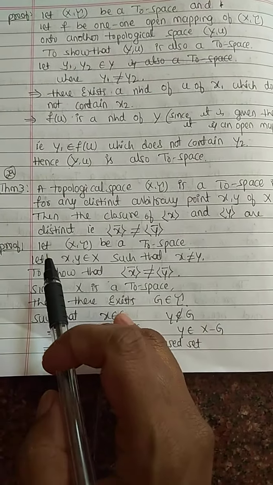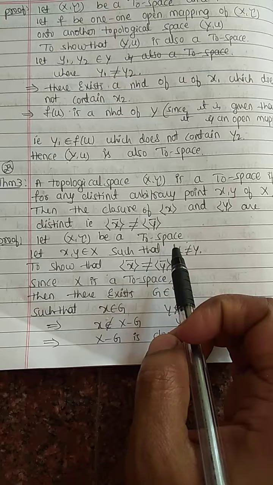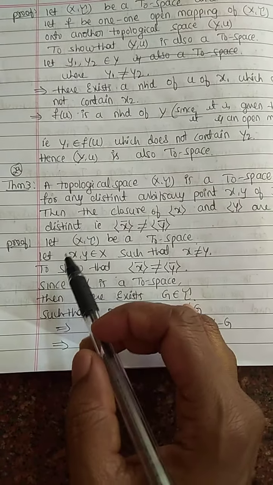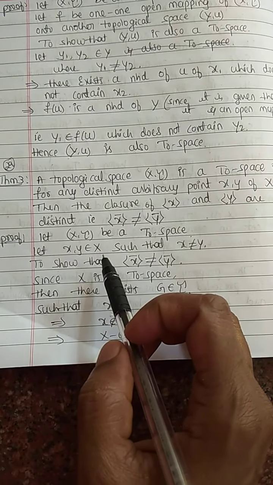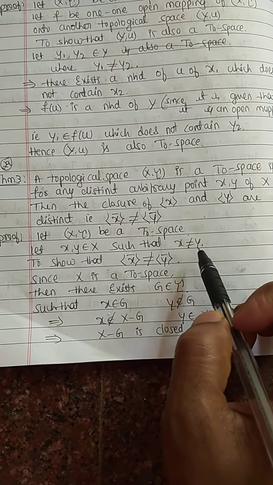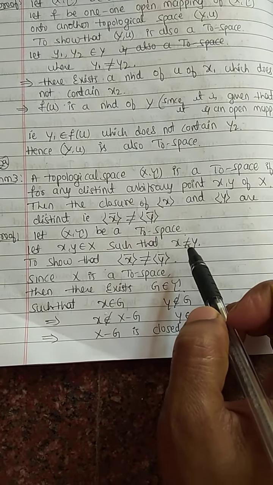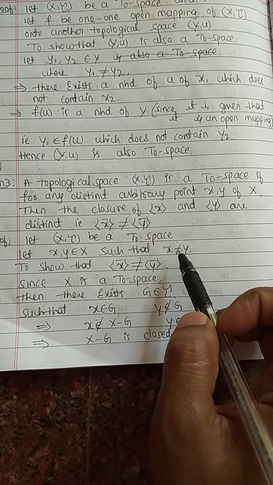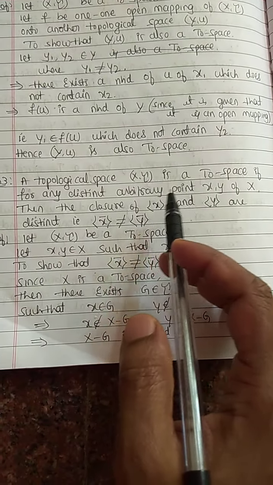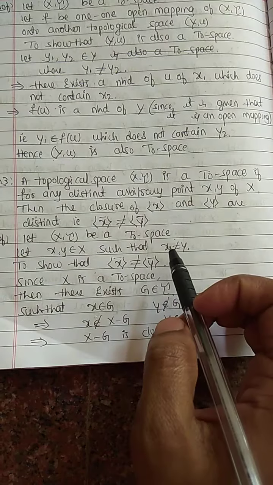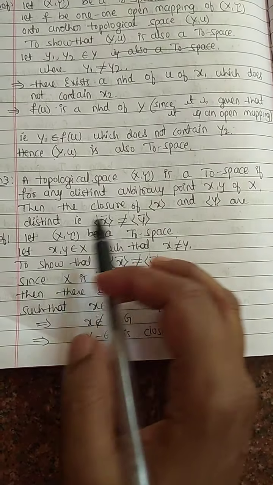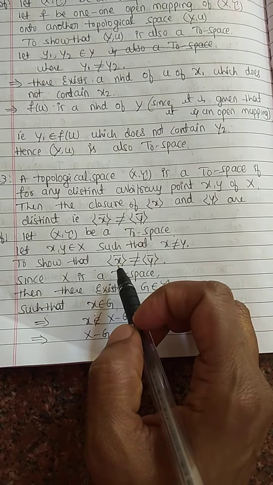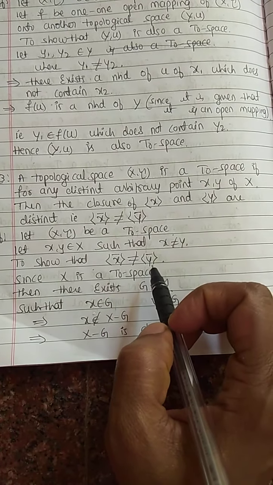Let (X, τ) be a T-naught space. Consider any two elements from the set X. Let x and y be elements of X such that they are not equal, they are distinct. Here we have to show that the closures are distinct, that is, closure of singleton set {x} is not equal to closure of singleton set {y}.